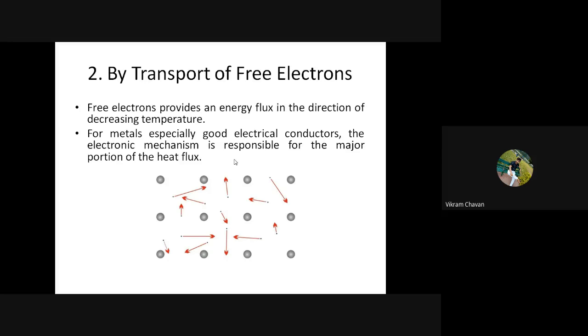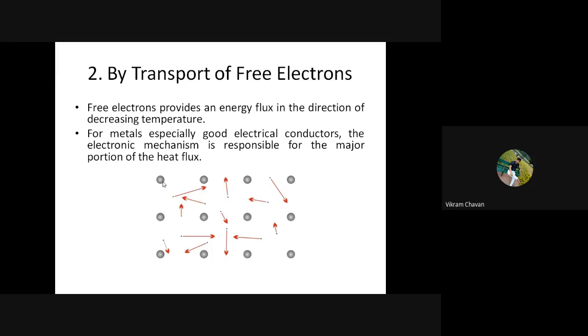Everyone knows that the substances which are having free electrons are called metals. Metals have free electrons at their external orbit, and they can change the orbit also. Once we apply a temperature gradient or temperature difference between two surfaces, then the electrons from the higher